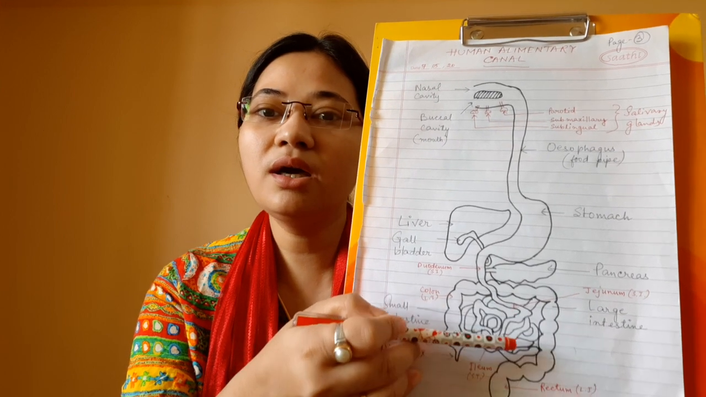The jejunum and ileum help in absorption of food because their internal lining is made up of finger-like projections which are called villi. These finger-like projections are again made up of microvilli. So you can imagine they increase the surface area of the small intestine, and they help in absorption of the digested food.